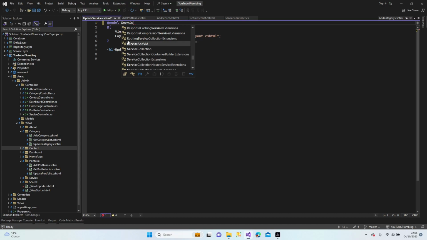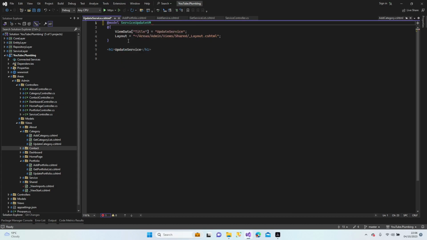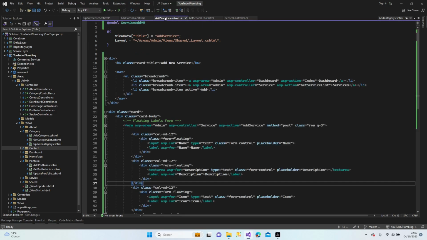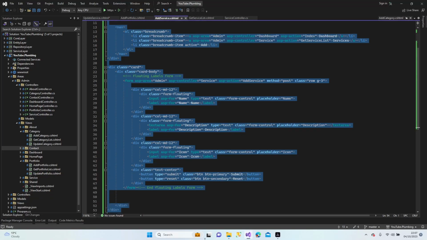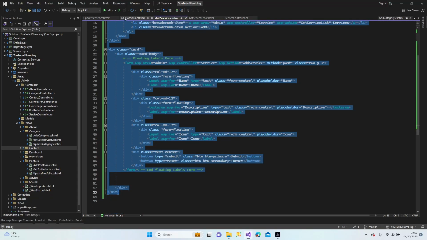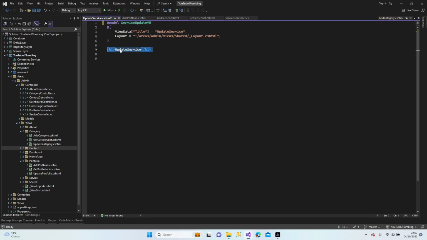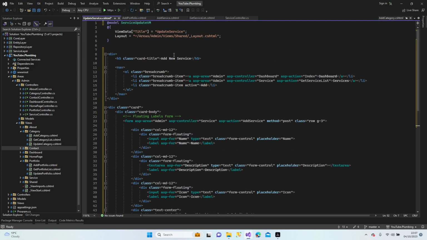Add model service update view model. Let's get it from service. Where is our service? Add service. Yeah, here. Let's copy from here to the update service. Control V. Let's change update service. Update service.